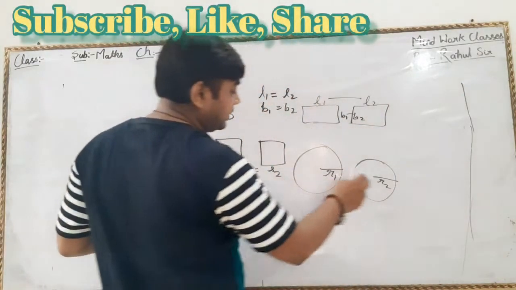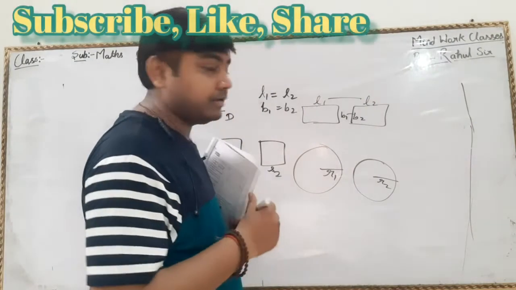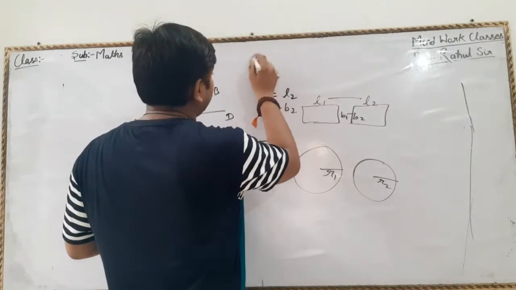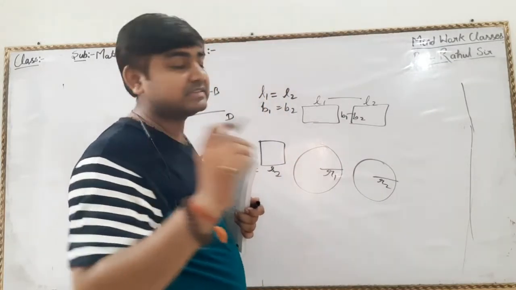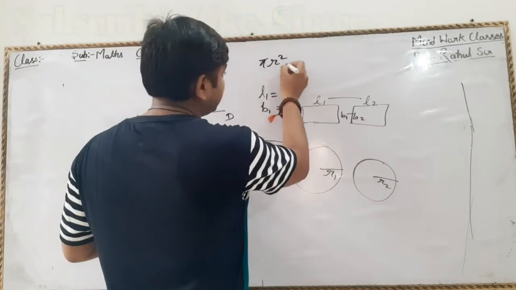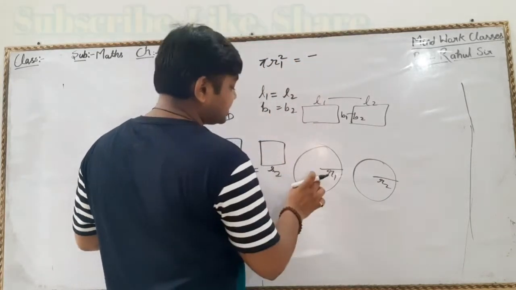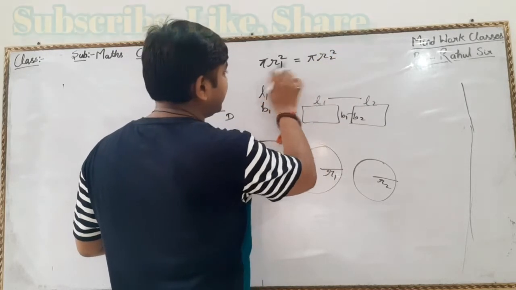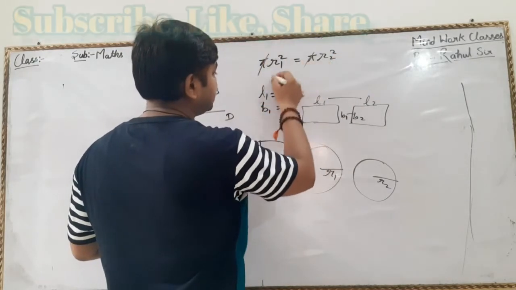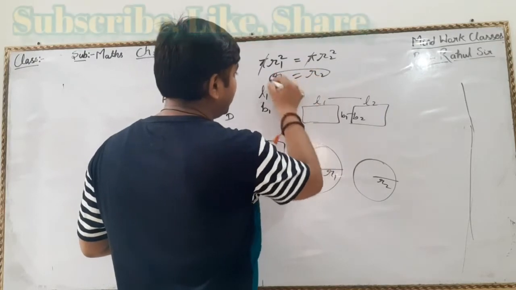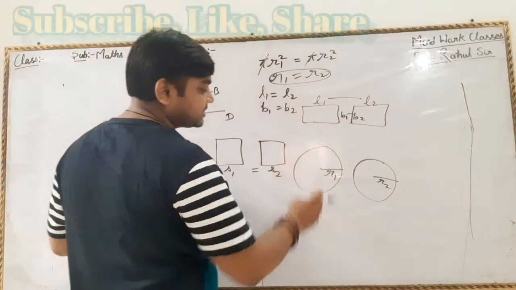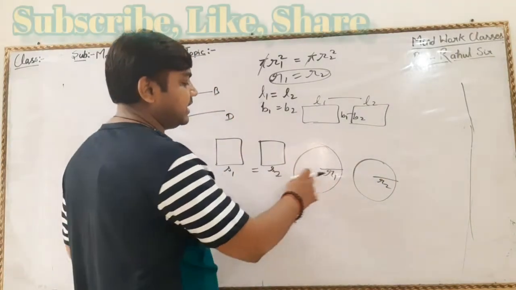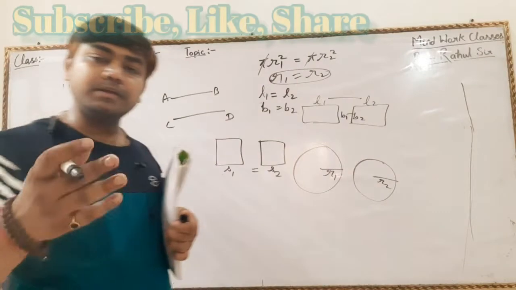Because for any two circles, listen, what is the formula for the area of a circle? Pi r square. So for the first circle, pi r1 square and pi r2 square. If areas are equal, then pi cancels, r1 is equal to r2. That means the radius of the first circle will equal the radius of the second circle. This implies that these two circles will be congruent. Yes.